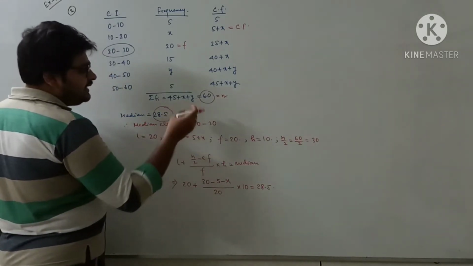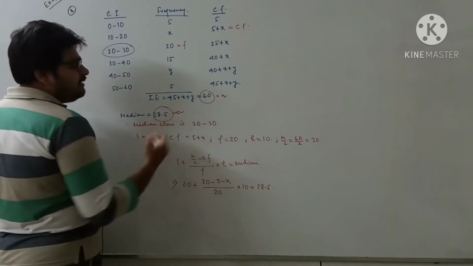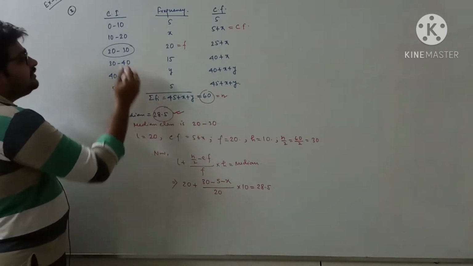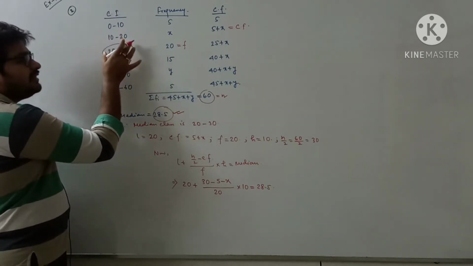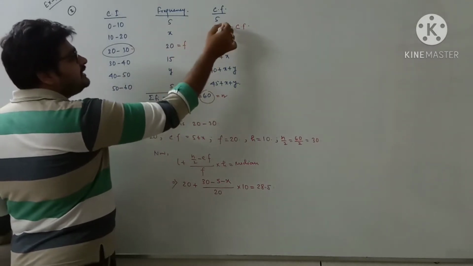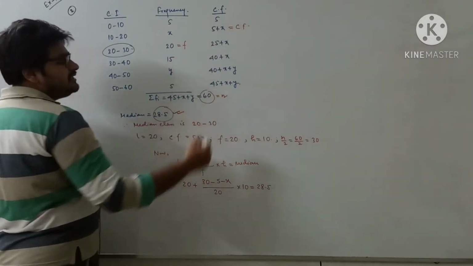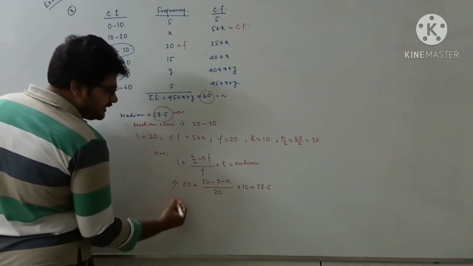CF we have already got from the table. As the median given is 28.5 and it lies in this interval, this class interval is the median class. Regarding that, the frequency is set, and the class preceding the median class gives the CF for this formula. So let's do the calculation.